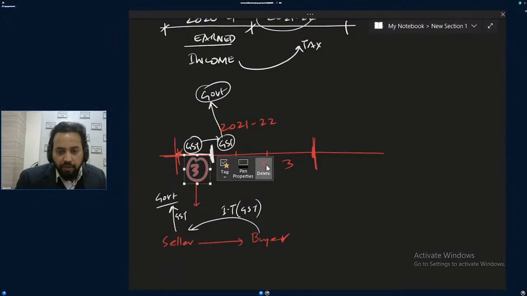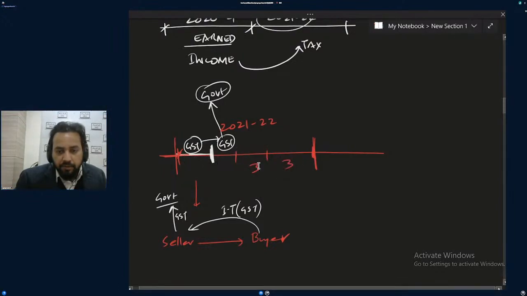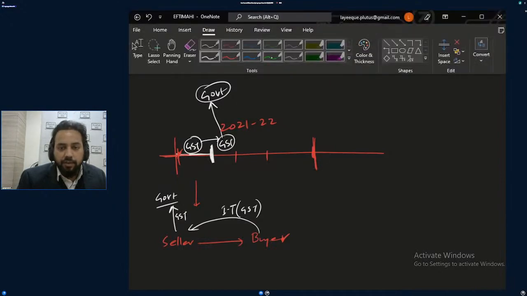Collection of quarter one will be submitted to the government by quarter two. Got the point? This is indirect tax, and what I said about assessment year was direct tax.